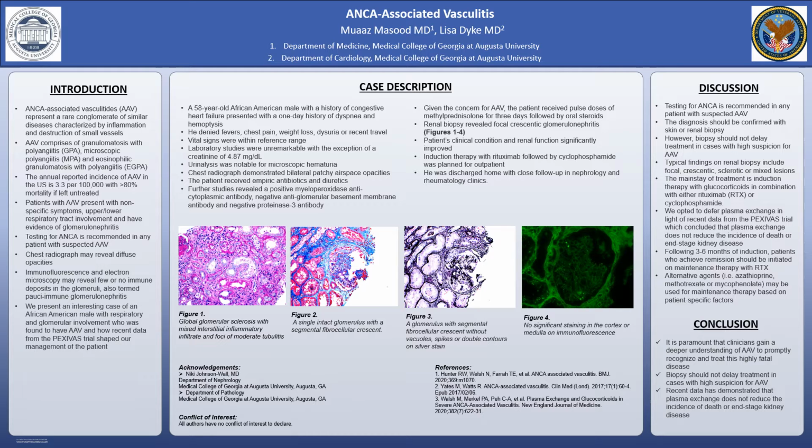AAV comprises three main diseases: granulomatosis with polyangiitis, or GPA, microscopic polyangiitis, or MPA, or eosinophilic granulomatosis with polyangiitis, or EGPA. The annual reported incidence of AAV in the US is 3.3 per 100,000, with a very high mortality if